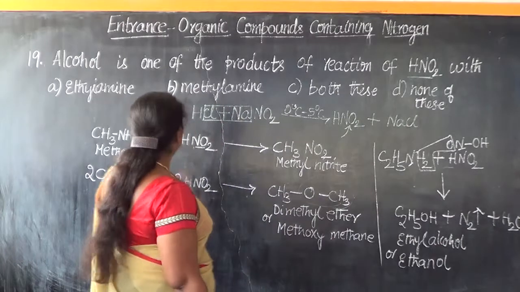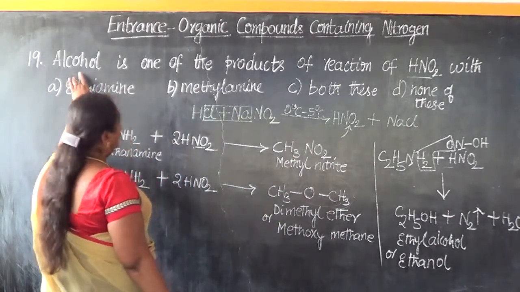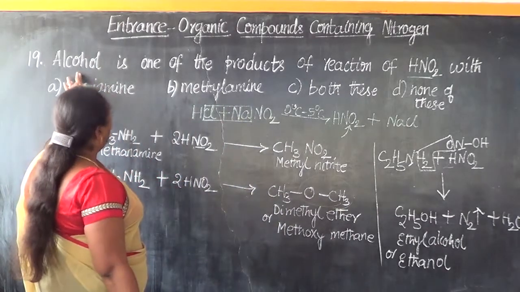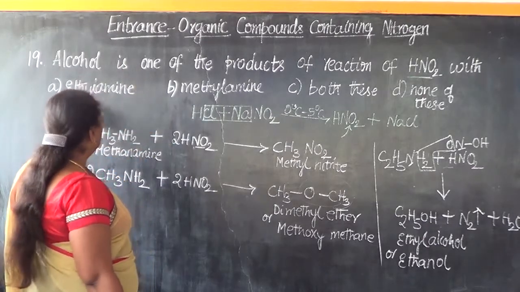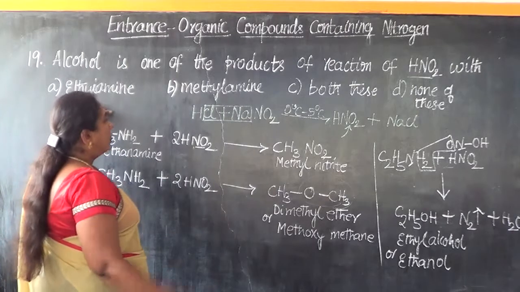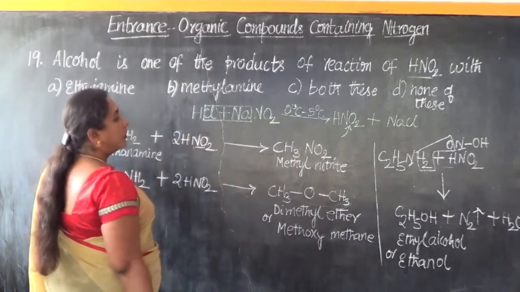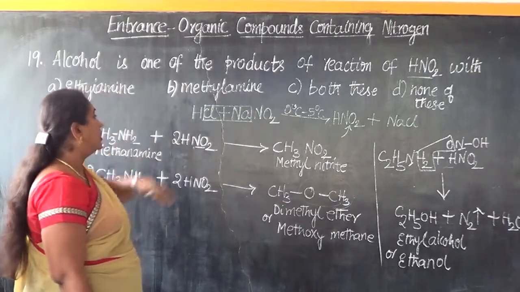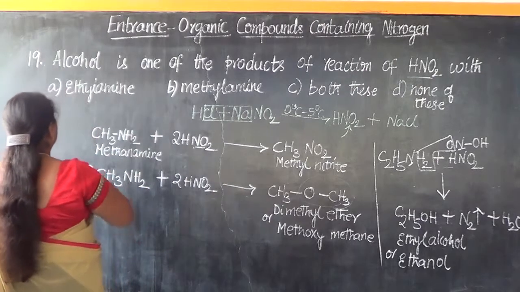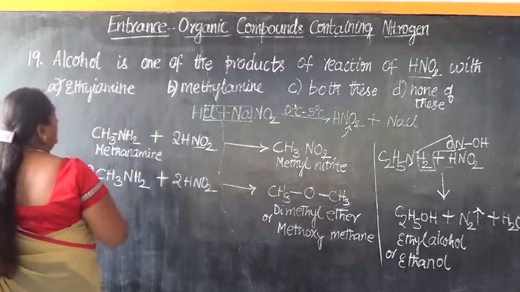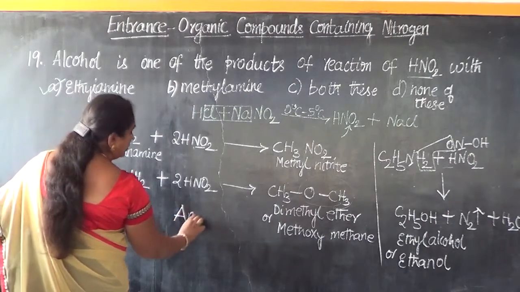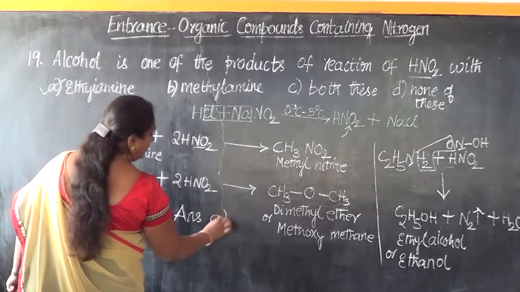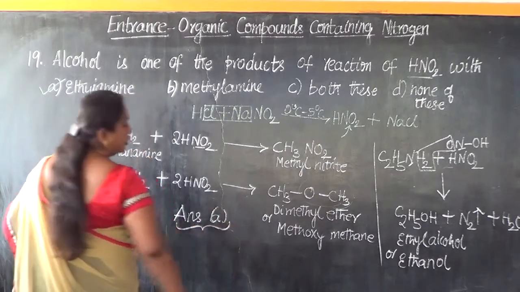So alcohol is obtained as one of the products in the reaction of nitrous acid with ethylamine, not with methylamine, not with both of these, and not with none of these. So these three options are not the correct answer. Option A is the correct answer for this particular question.